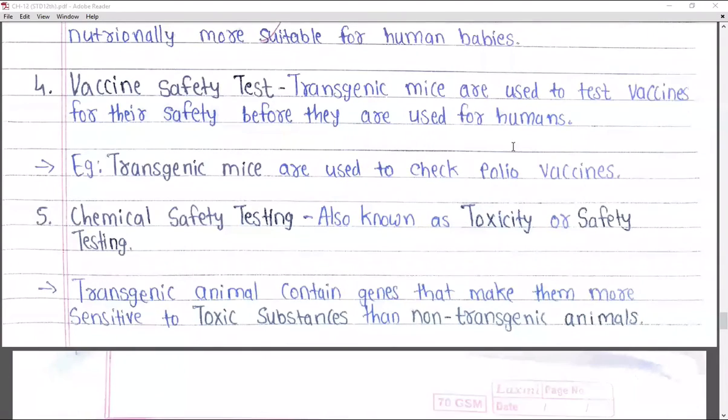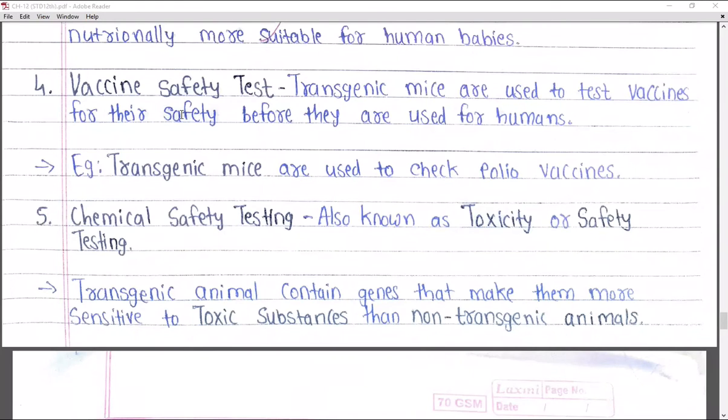Now, in the vaccine safety test, transgenic mice are used to test vaccines for their safety before they are used for humans, right? You know how vaccines are formed, right? So what are the vaccines? They are dead or inactive forms of the live strains of the organisms, right? So when they are inserted inside your body, your body is exposed to an antigen, but the antigens present in the vaccine are not in the active form, right? They are in dead forms.